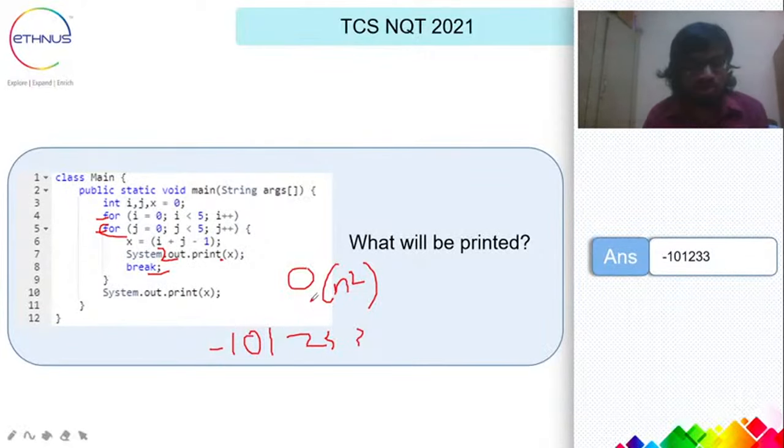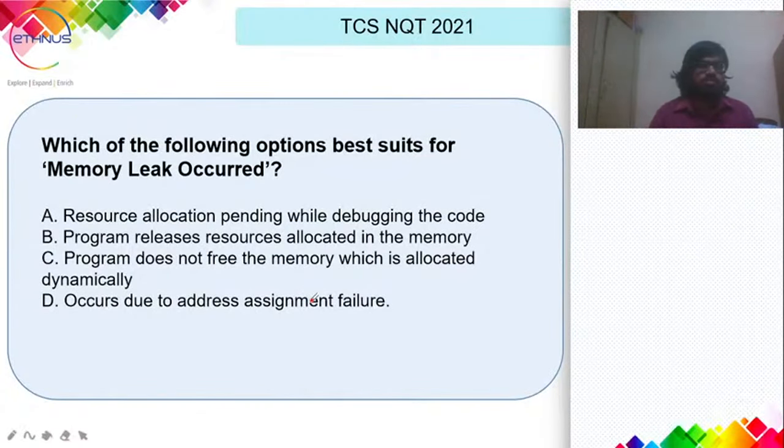So let's go to the next question. Which of the following results will be best suited for memory leak occurred? So may I have a quick answer for these guys? A, B, C, D. The 4 options are given in front of you. Which is the answer? So our answer would be C.